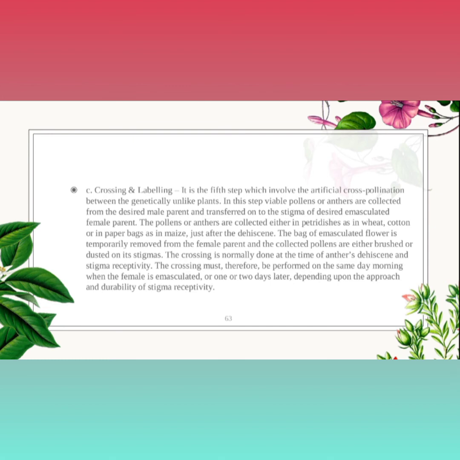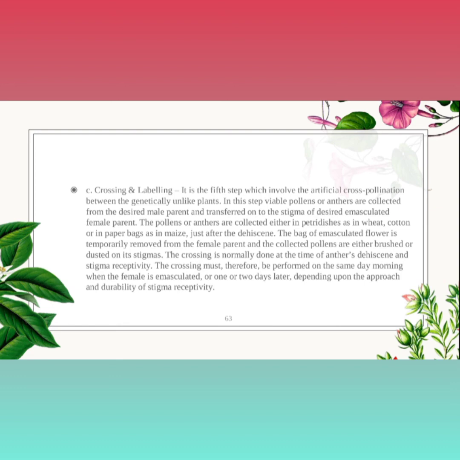Just after dehiscence, the bag of the emasculated flower is temporarily removed from the female parent, and the collected pollen grain is brushed or dusted onto the stigma. The crossing is normally done at the time of anther dehiscence and when stigma receptivity is increased.